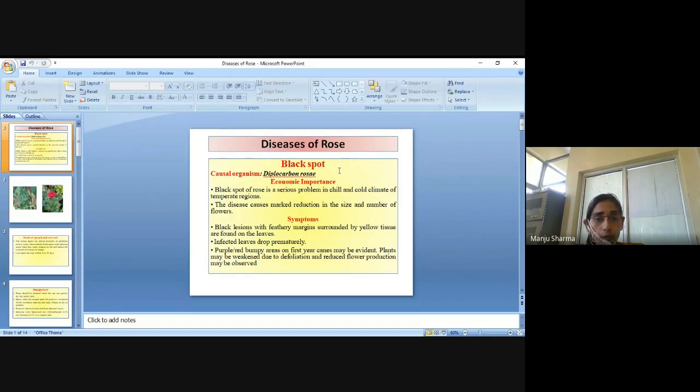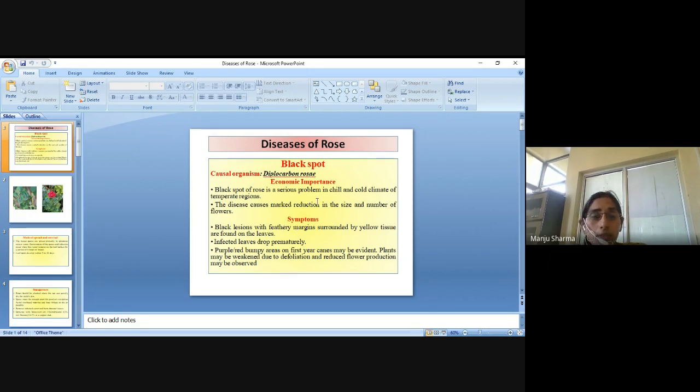Economic importance. Black spot of rose is a serious problem in Chile and cold climates of temperate regions. The disease causes marked reduction in the size and the number of flowers. So basically, if black spot is there, it will directly affect the yield.